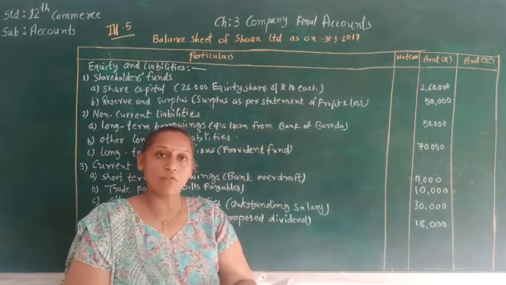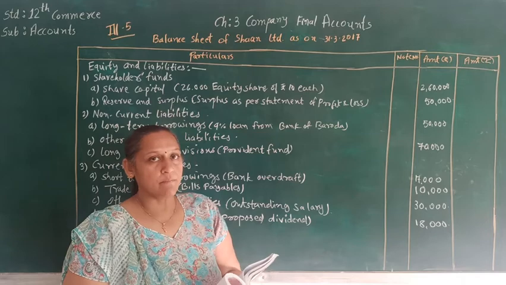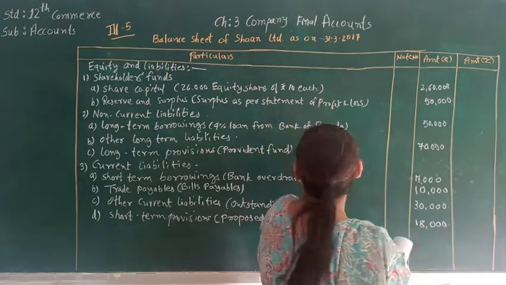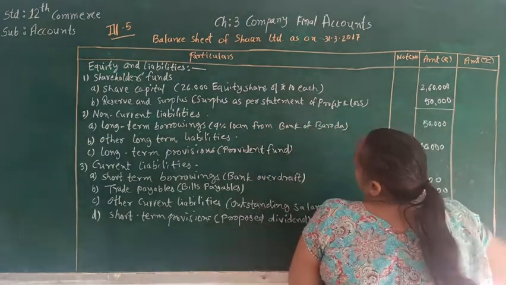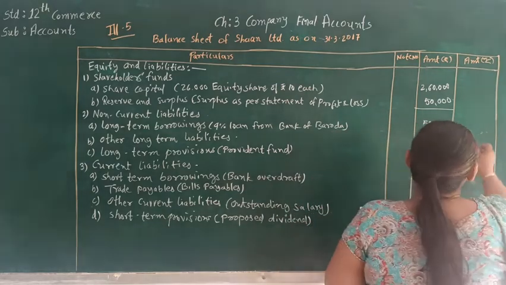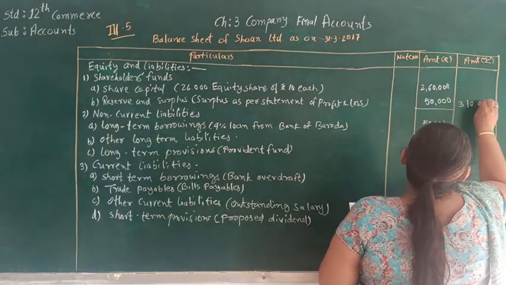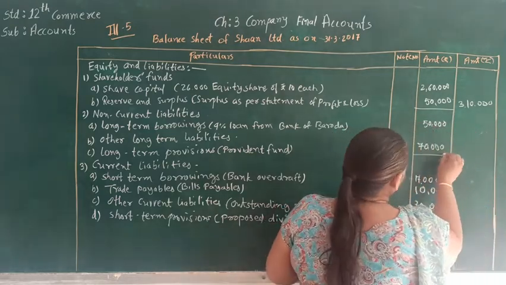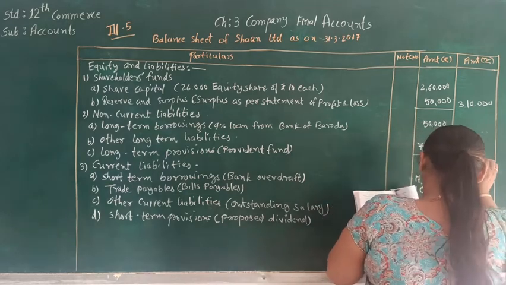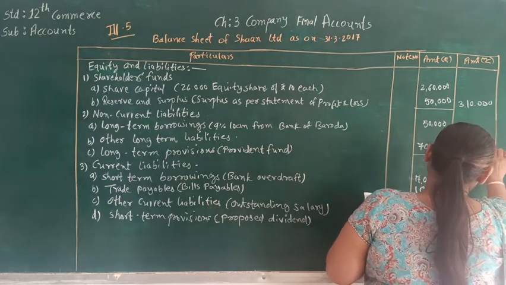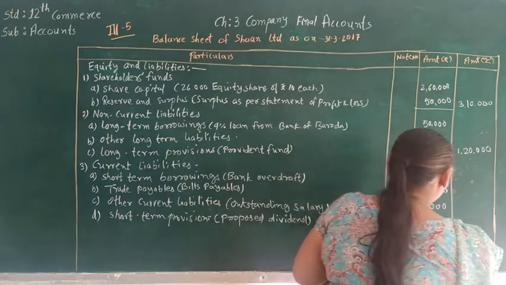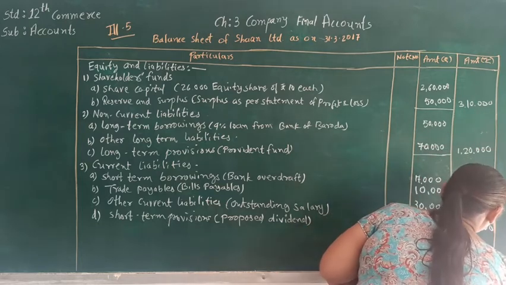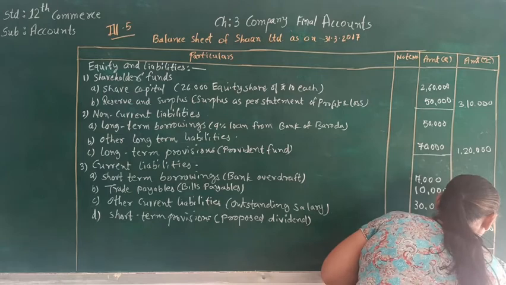So students, this is how we are supposed to present the balances in the balance sheet as per Schedule 3. Now let's make the totals. The first heading is shareholders fund, and the total of that is 3,10,000. The second heading is non-current liability, and the total of that will be 1,20,000. The total of the third heading is 75,000. And now the grand total will be 5,05,000.